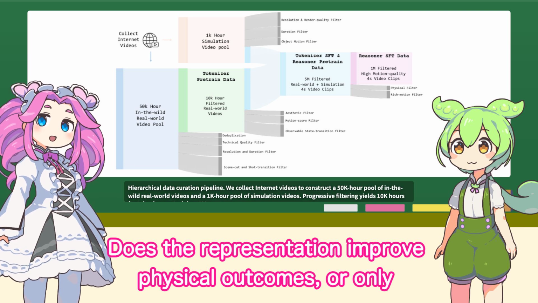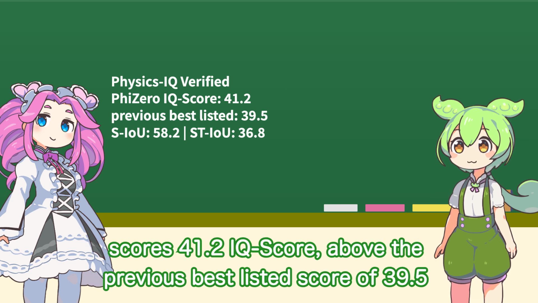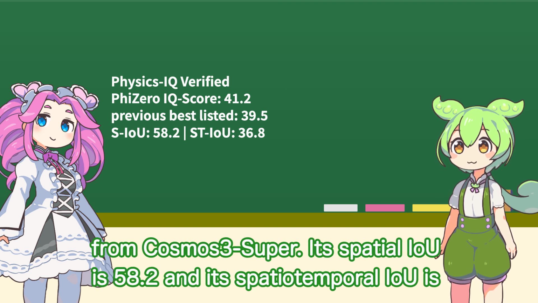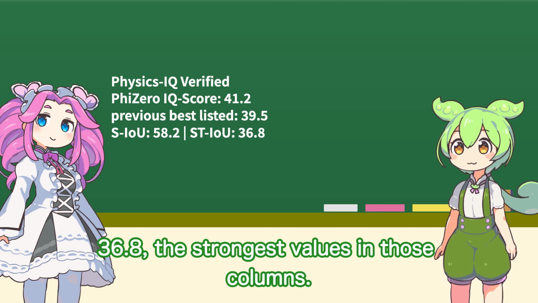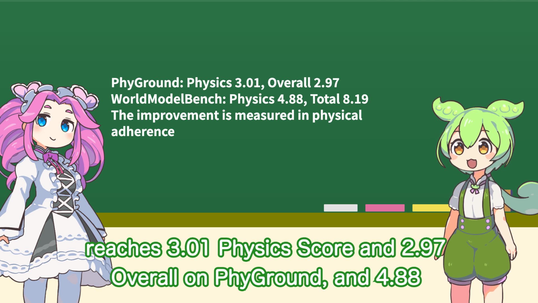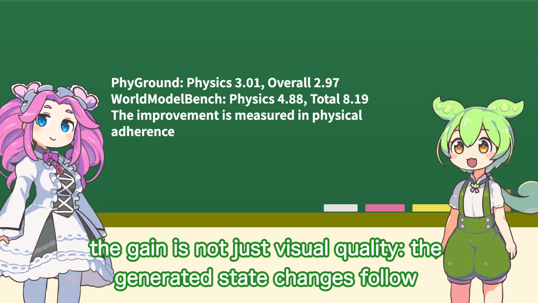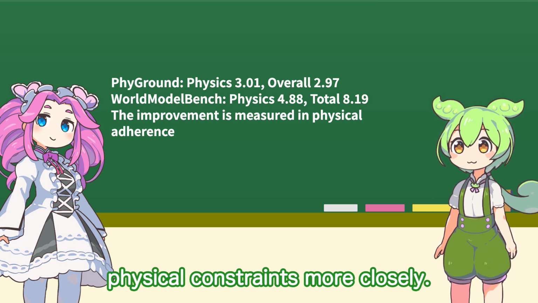Does the representation improve physical outcomes, or only compression? It improves the physical evaluation as well. On Physics IQ Verified, PhiZero scores 41.2 IQ score, above the previous best listed score of 39.5 from Cosmos 3 Super. Its spatial IoU is 58.2 and its spatial-portion IoU is 36.8, the strongest values in those columns. The same pattern appears on generation benchmarks. PhiZero reaches 3.01 physics score and 2.97 overall on PhiGround, and 4.88 physics adherence with 8.19 total on WorldModelBench. These scores say the gain is not just visual quality, the generated state changes follow physical constraints more closely.